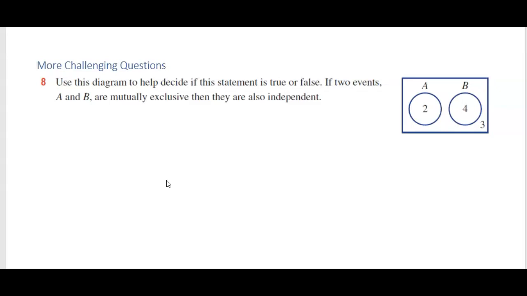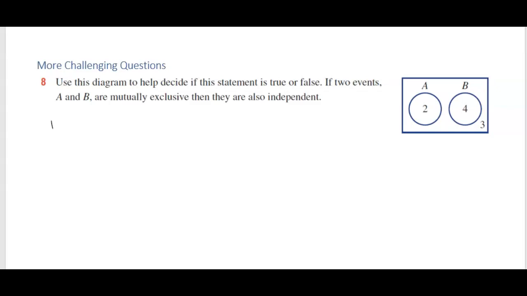Okay, so let's have a look at question 8. Use this diagram to help decide if this statement is true or false. If two events A and B are mutually exclusive, then they are also independent.